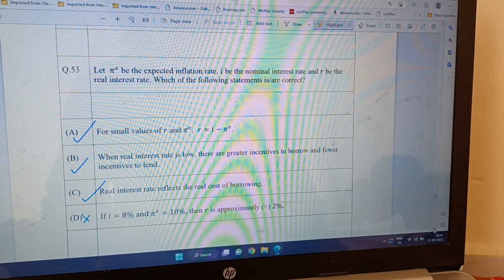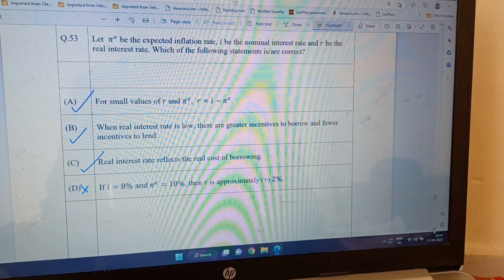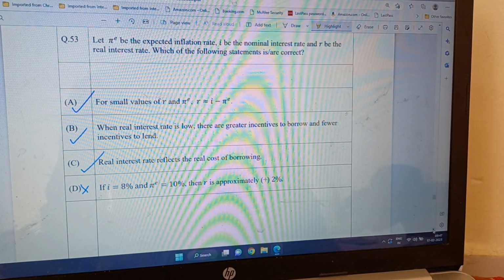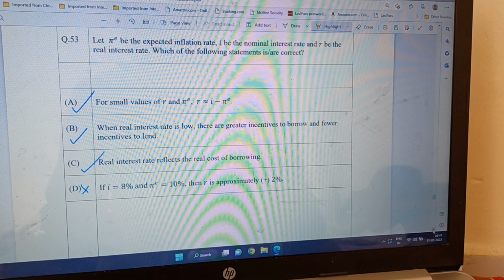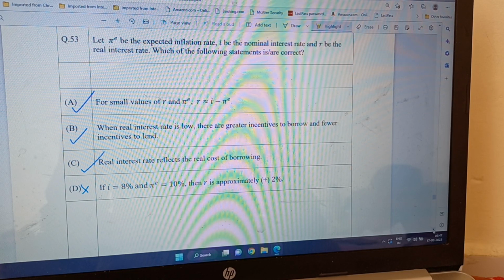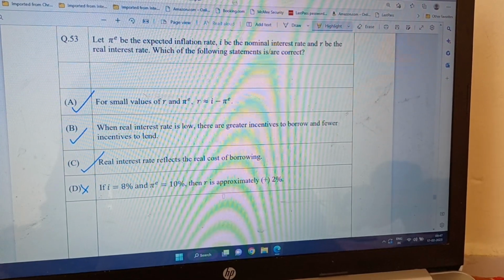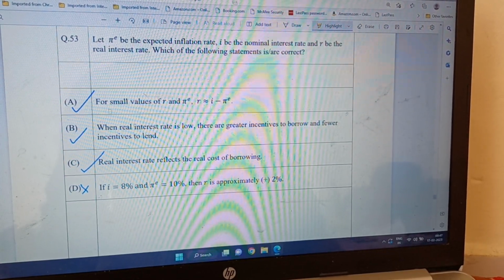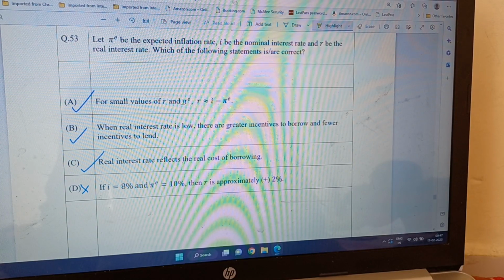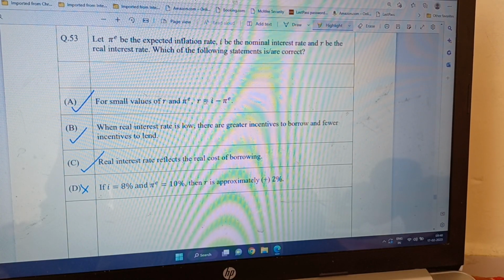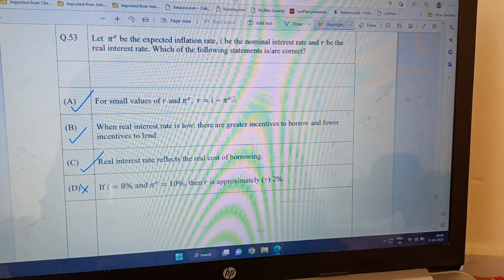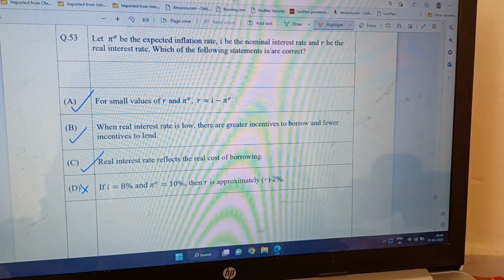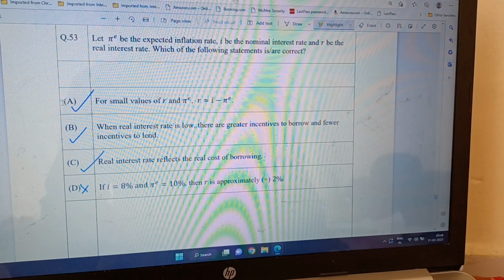I am here. Then question number 53. Let pi e be the expected inflation rate, I be the nominal interest rate, and R be the real interest rate. Which of the following statements is correct? So for small values of R and pi e, R is the real interest rate, which is equal to nominal interest rate minus expected inflation. So A is actually correct.